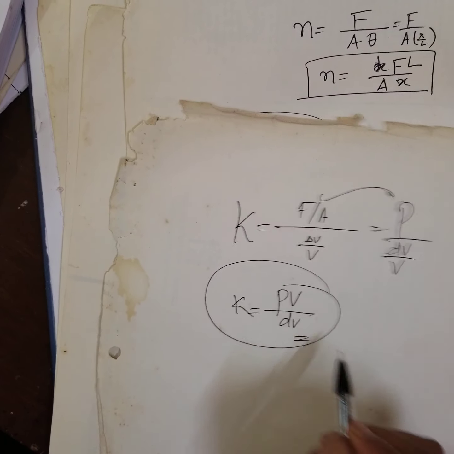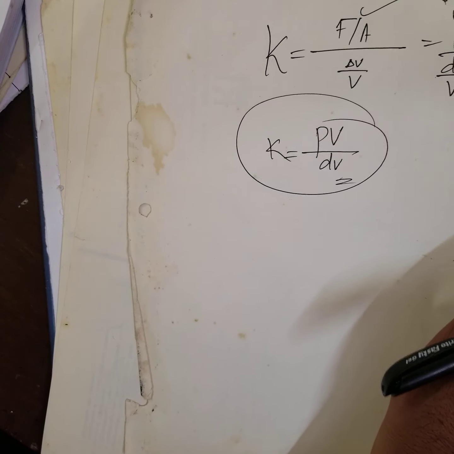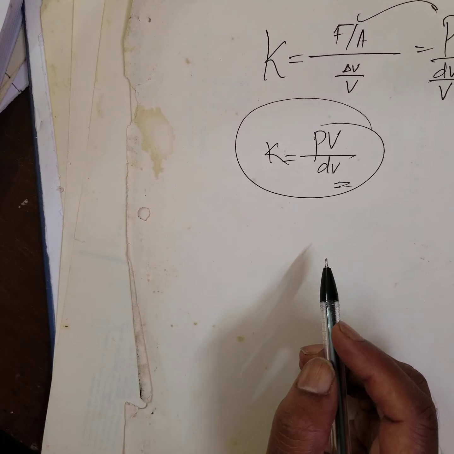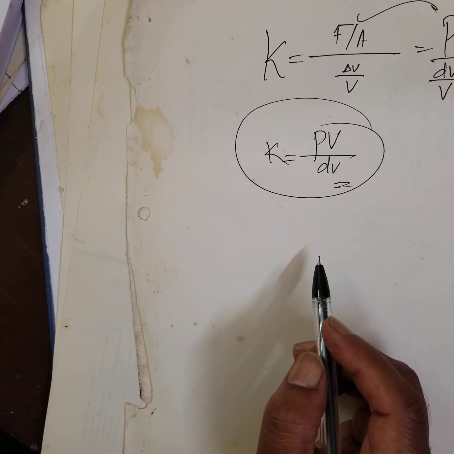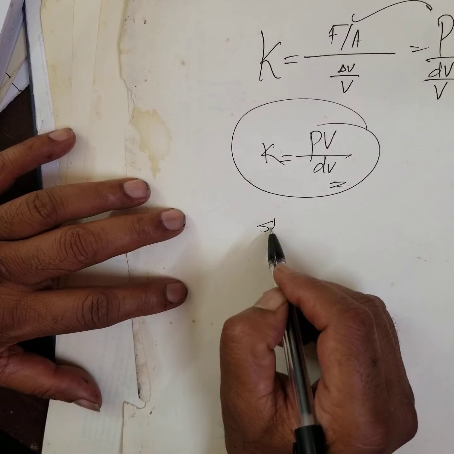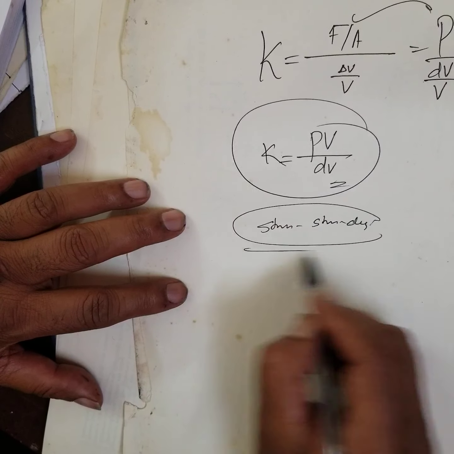Okay, all these things you are supposed to know. And next, we are going to study the stress-strain diagram. I will do it in the next class.